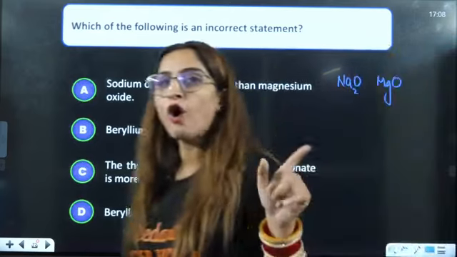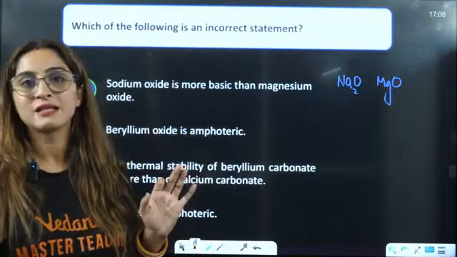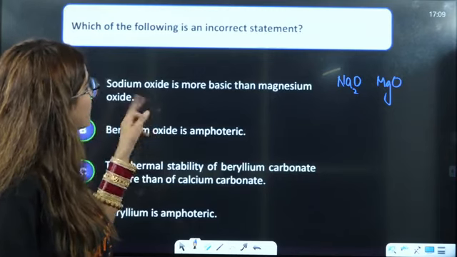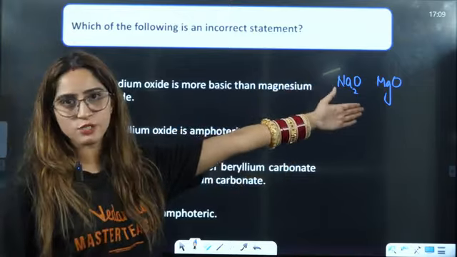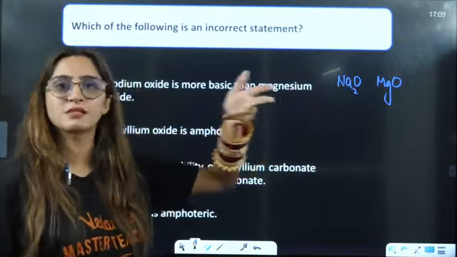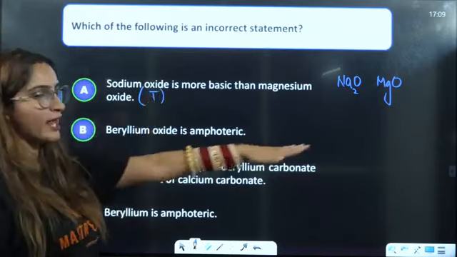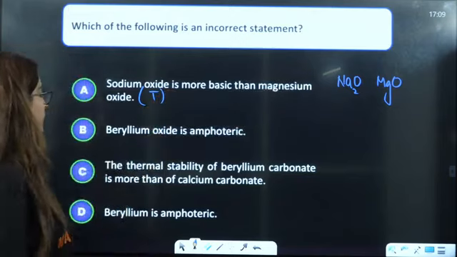Along the period, we know that non-metallic character will increase. That means acidity is going to increase. They are saying this is more basic than that. Definitely, this will be basic and that will be less basic, because along the period, basicity decreases. So that is a true statement, right? Non-metallic character increases, so acidic character will increase along the period.